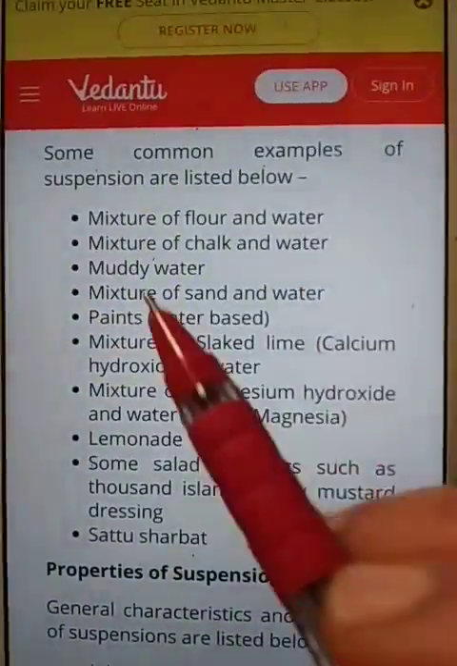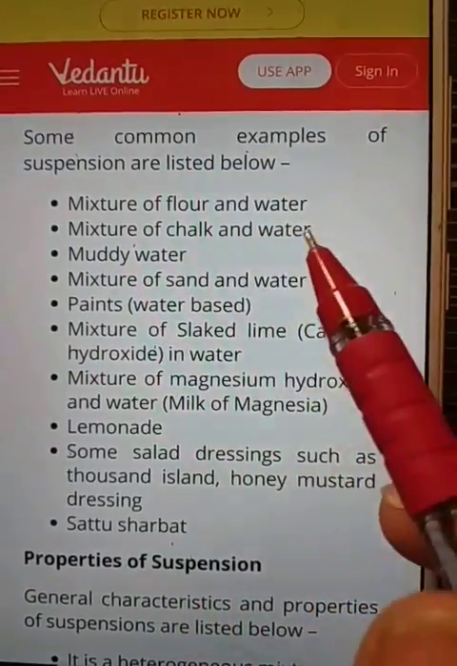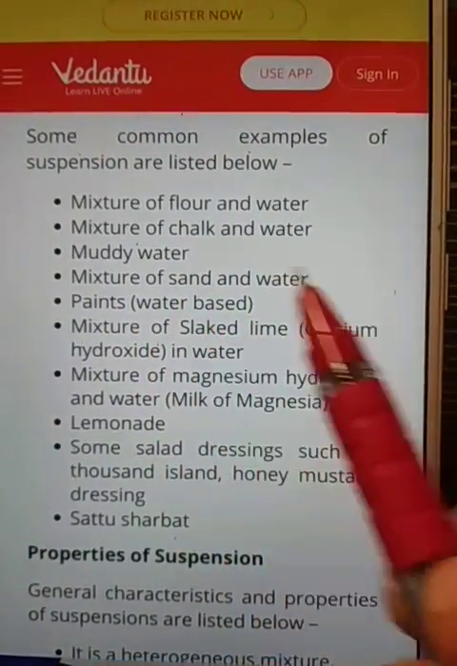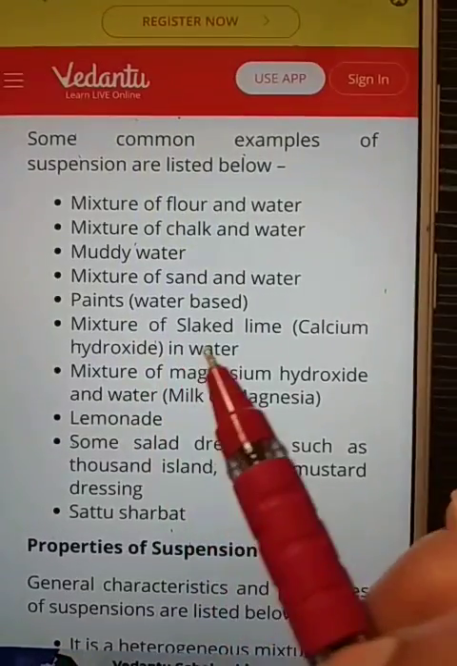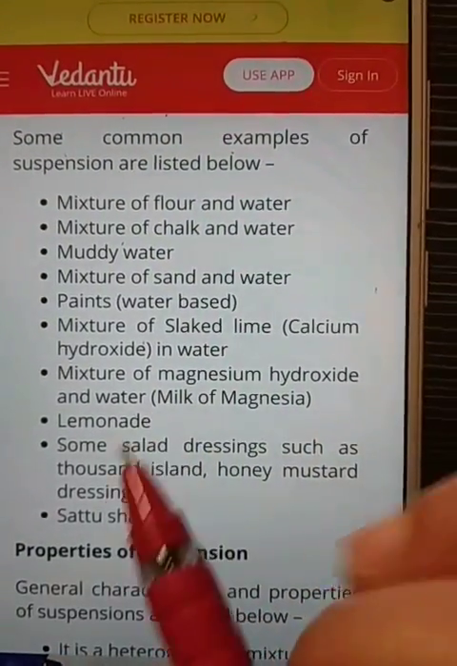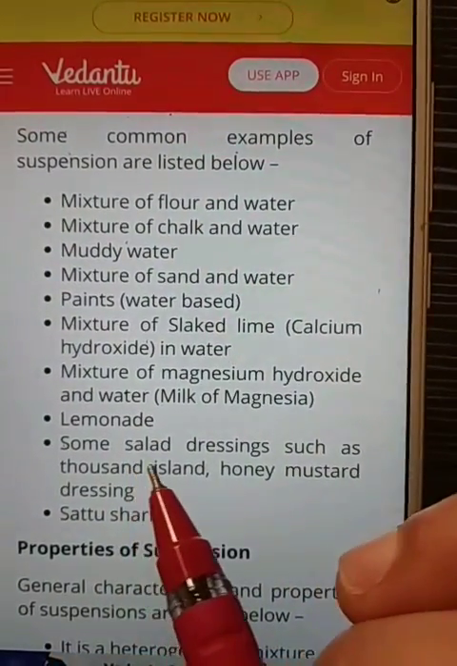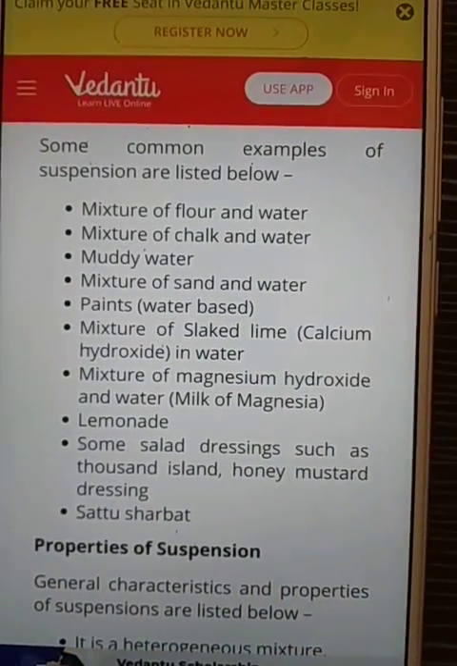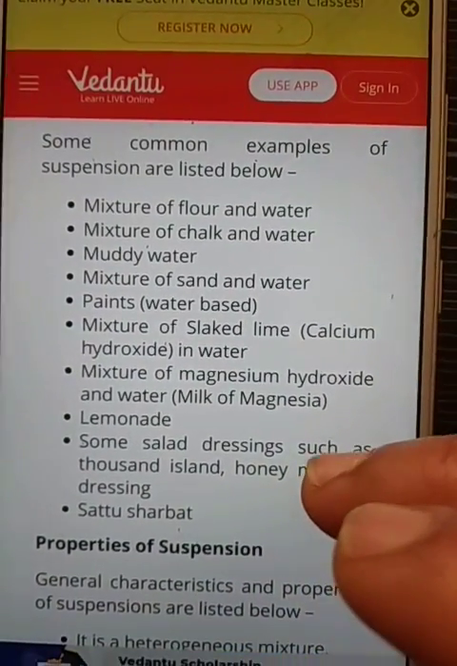Other examples are a mixture of flour and water, a mixture of chalk and water, muddy water, a mixture of sand and water, paint, a mixture of slaked lime, magnesium hydroxide and water, lemonade, and some salad dressings such as Thousand Island. These are examples of suspensions.